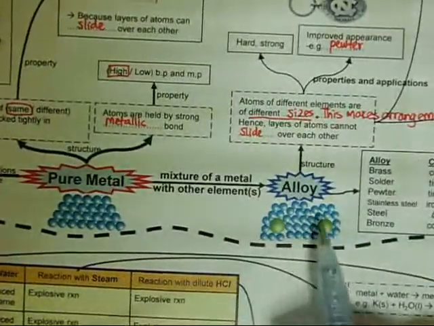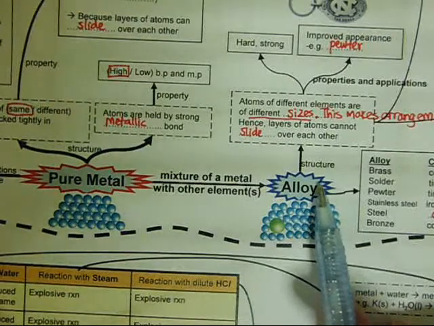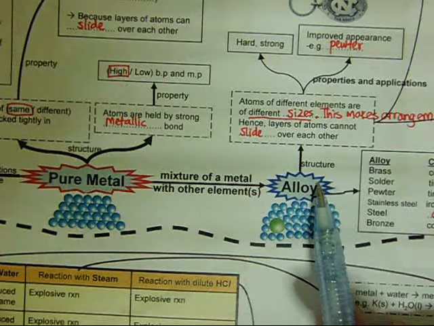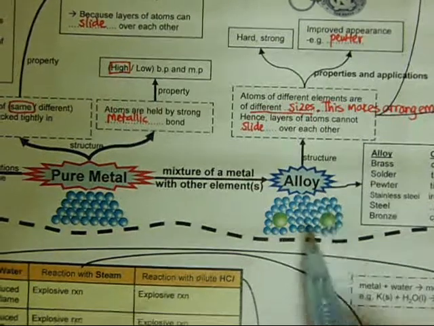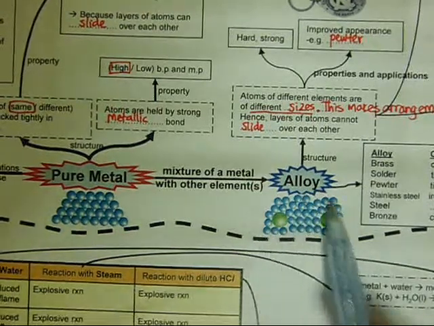Now let's look at alloy. What is actually an alloy? An alloy is a mixture of a metal and a non-metal, or a metal and a metal. It could be more than one metal or more than one non-metal. So this is the structure for alloy.